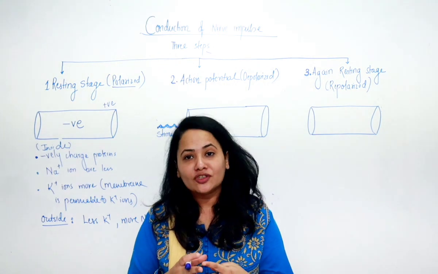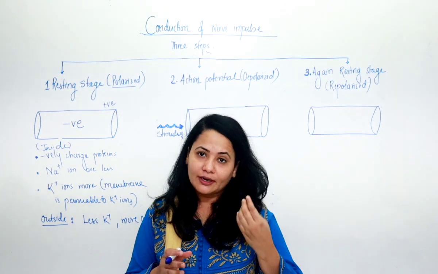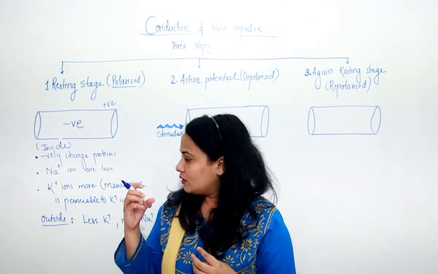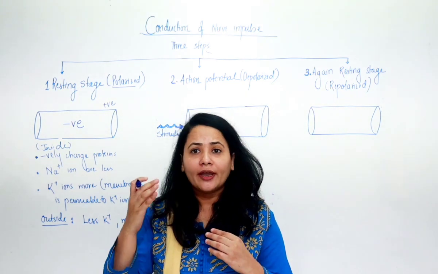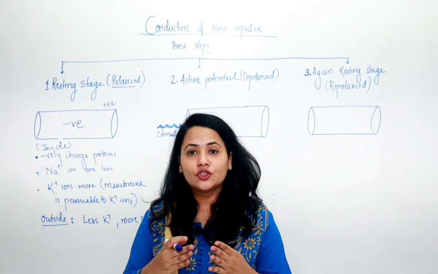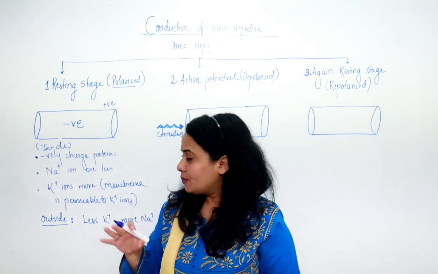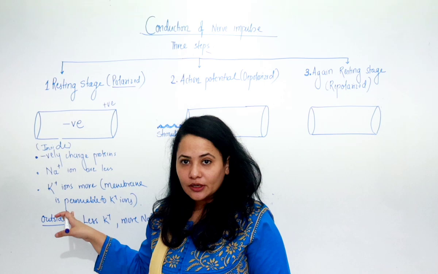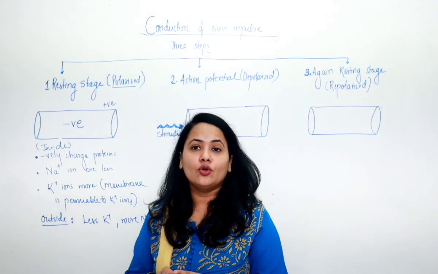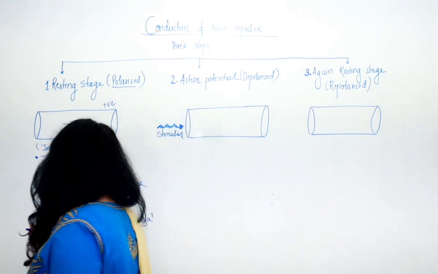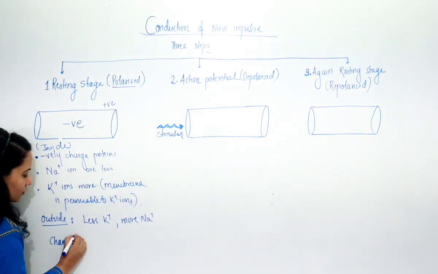Now what happens to the channels? The channels are closed. Yesterday in the previous lecture we have seen that channels are particularly those which travel one ion in one direction, and pumps are those which transport two ions in two directions. But here, as it is a resting potential, everything is at rest, so there is no channel or no pump open. So we will write here, channels and pumps are closed.